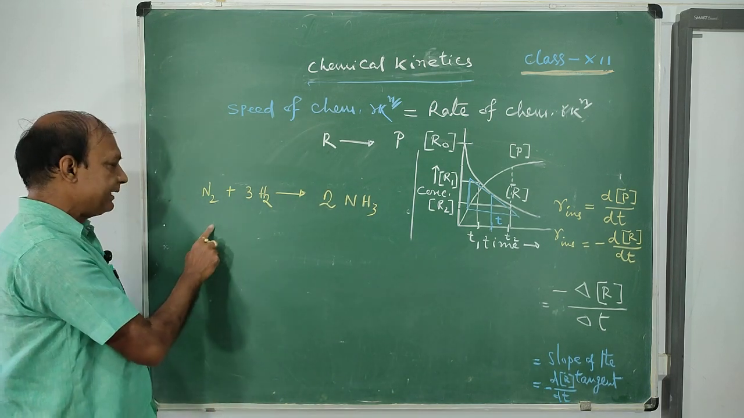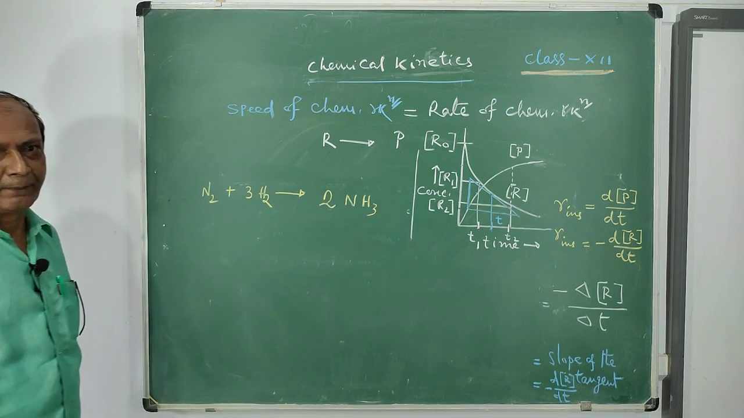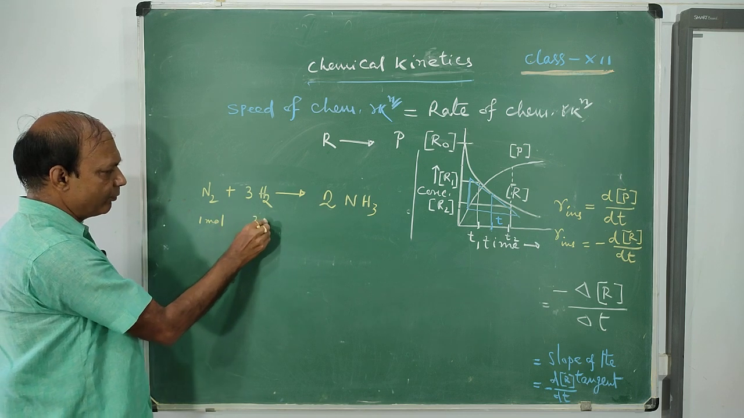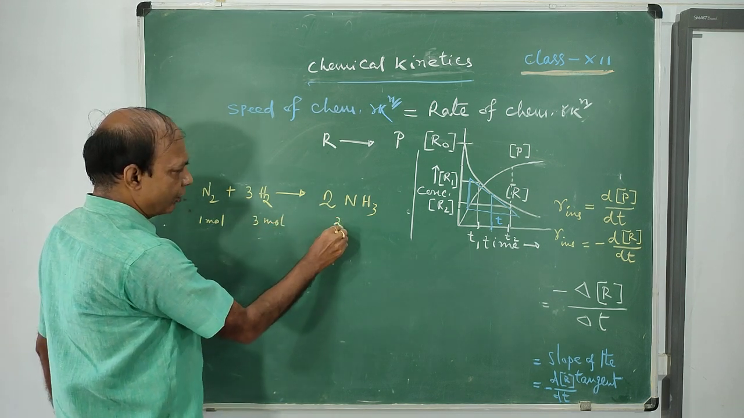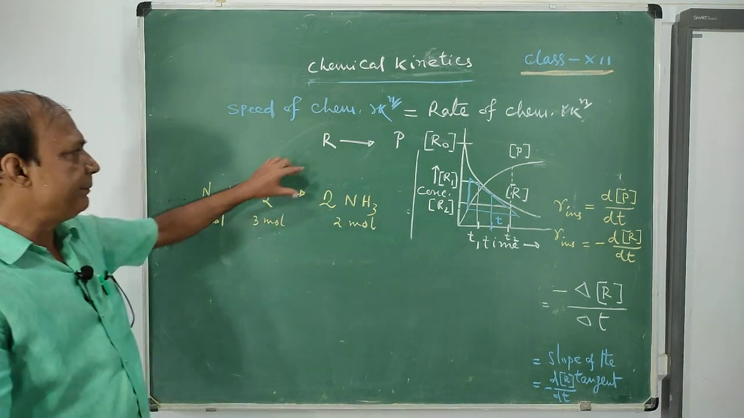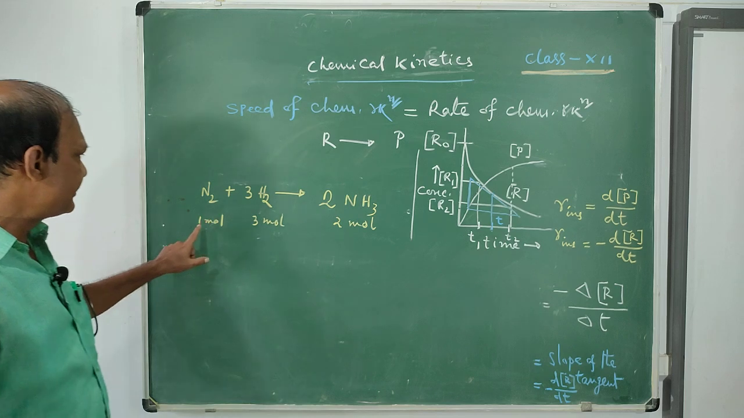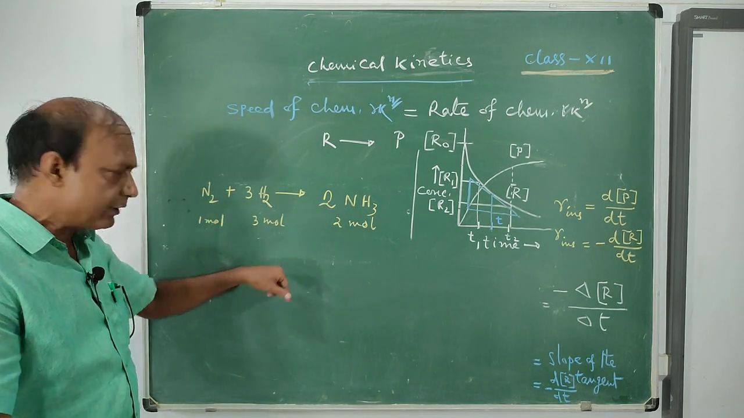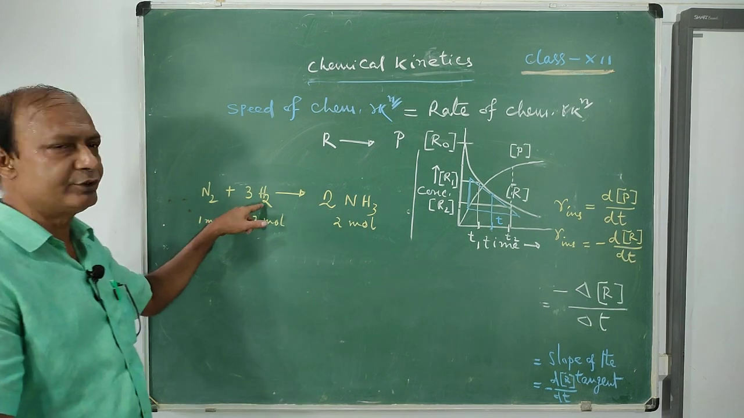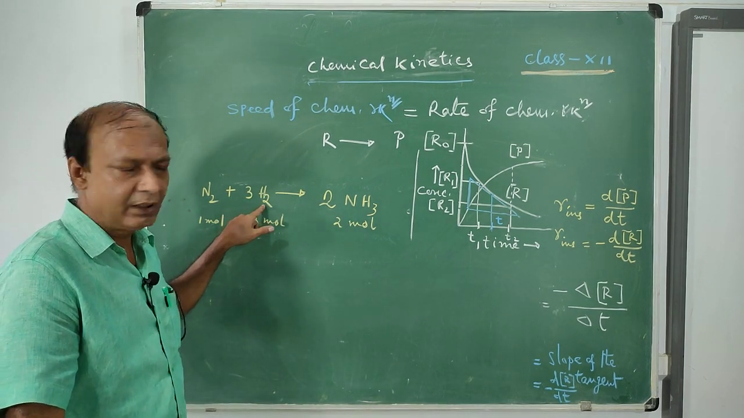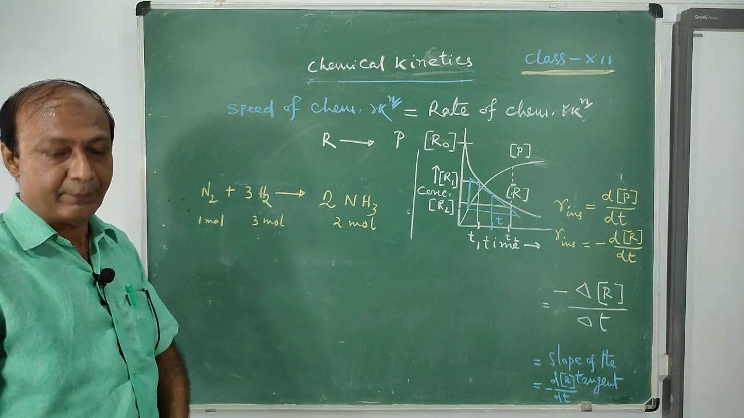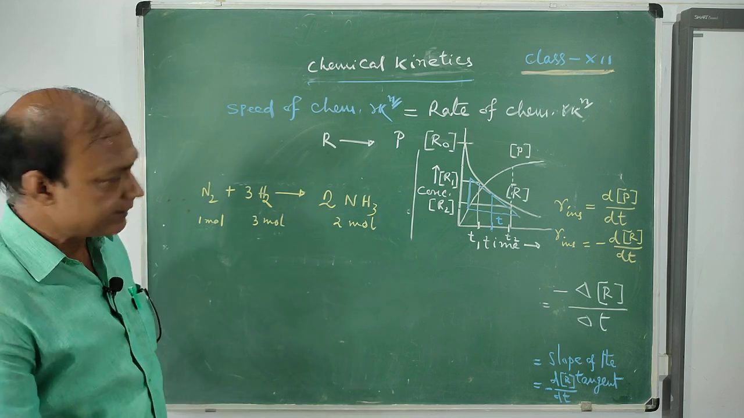So we can say the rate of the reaction, because if you take the ratio, it is 1 mole, 3 mole, and 2 mole. This is the ratio. The same ratio will be in their concentration terms. That means the time at which 1 mole nitrogen is consumed, in the same time 3 moles hydrogen will be consumed according to the ratio, and at the same time 2 moles ammonia will be formed. So it is clear now.